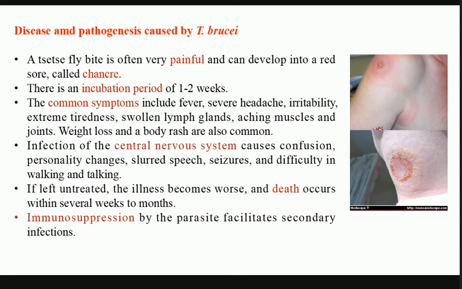Then if it is a prolonged illness, that means it continues for months or years, then the person will lose weight, okay, as well as the body rash will become common. The body rash becomes common because the body is losing its immune system. It invades the lymphatic system and it causes damage to the lymphatic system.